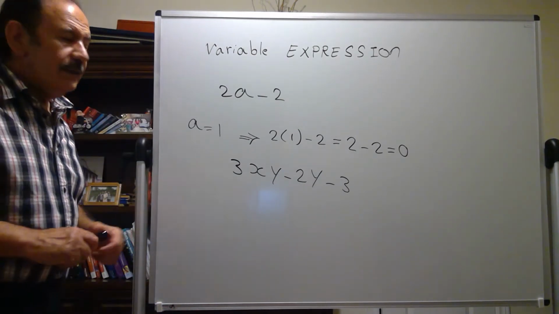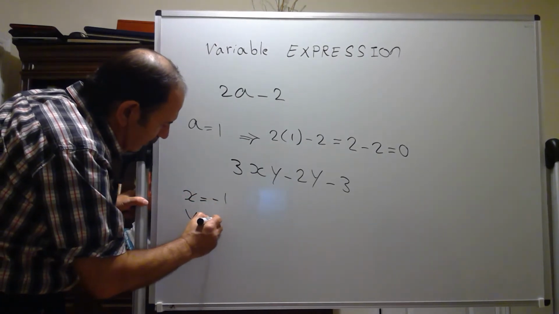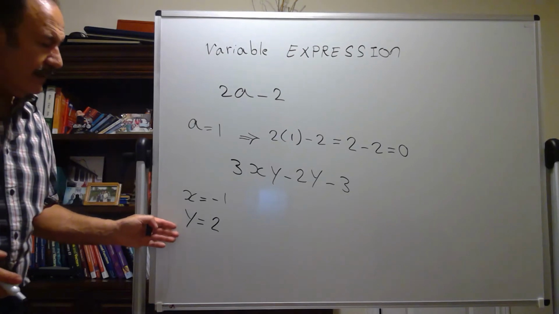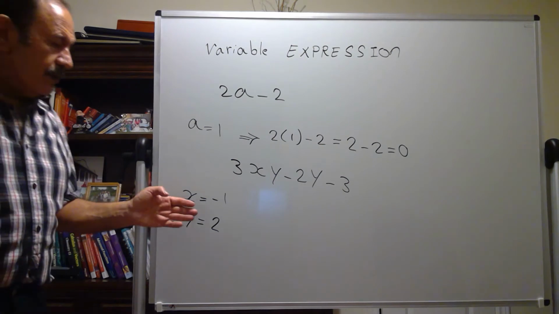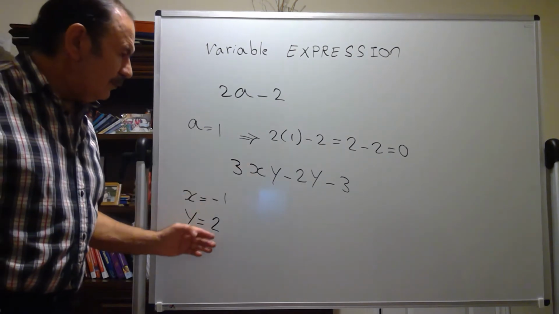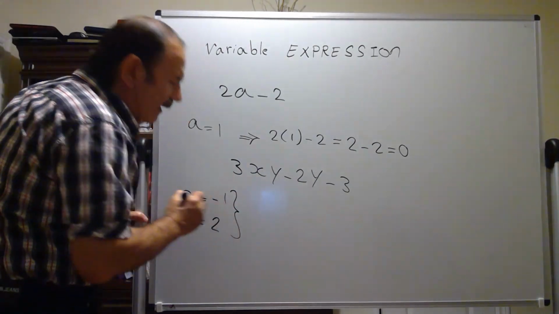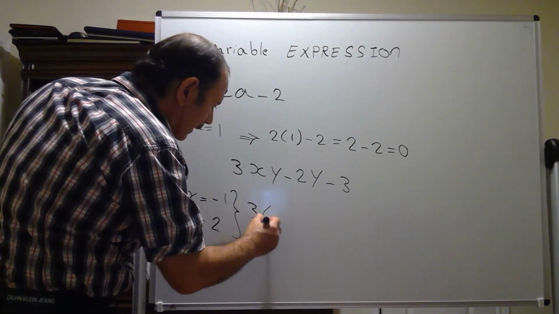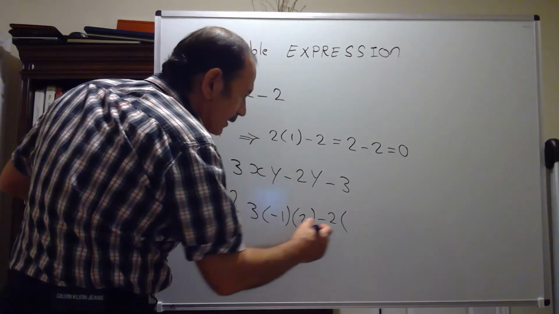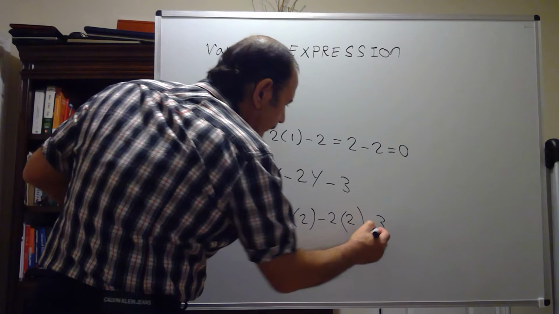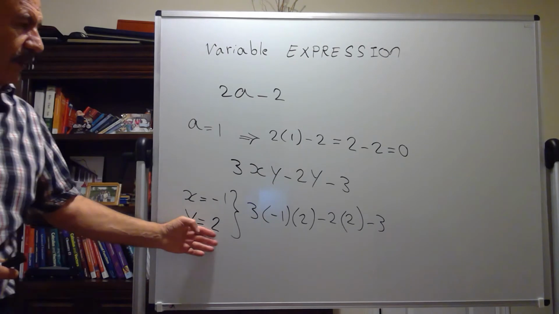I want to evaluate this expression for the value of x equal to negative 1 and y equal to 2. I want to evaluate this expression based on these values for the variables. It means I should substitute negative 1 for x and 2 for y in this expression and find the answer. This action we call evaluating. So it's going to be 3 times negative 1, and y is 2, minus 2, again y is 2, minus 3. I substitute negative 1 instead of x, and instead of y, I substitute 2.